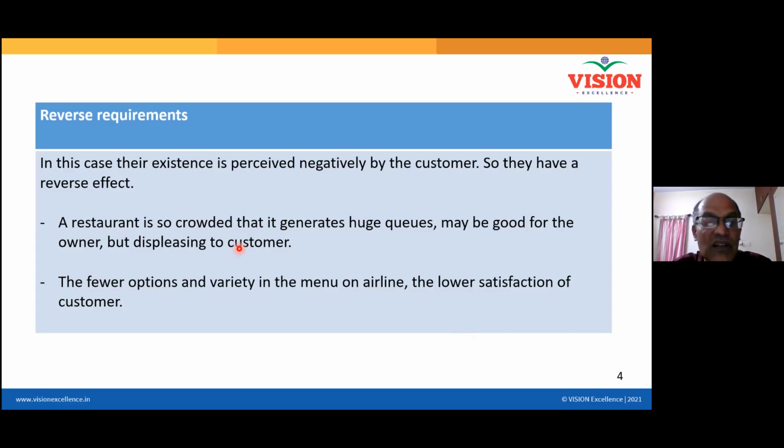If it is good for the owner, it is not for the customer; they will not feel good about it. Another example is fewer options and variety in the menu on an airline. They give a menu, but only a few options, so people are not happy. Some requirement actually gives you a reverse effect, and this is what is called a reverse requirement.